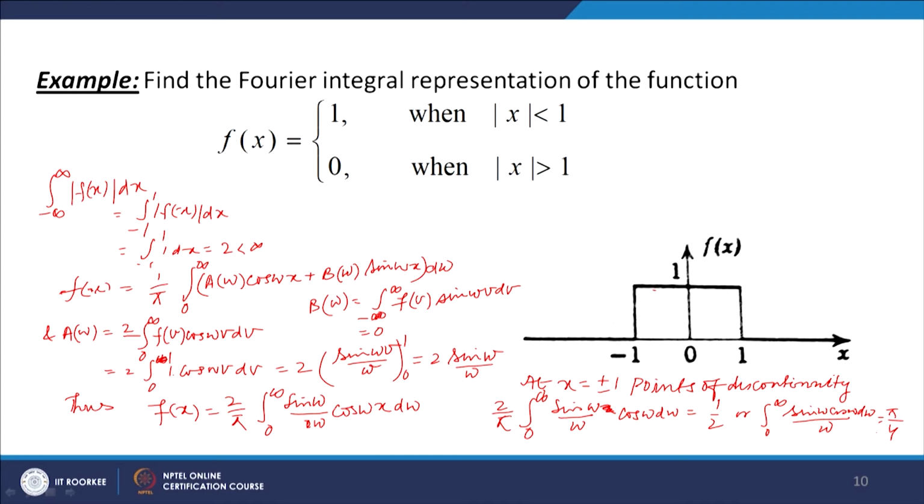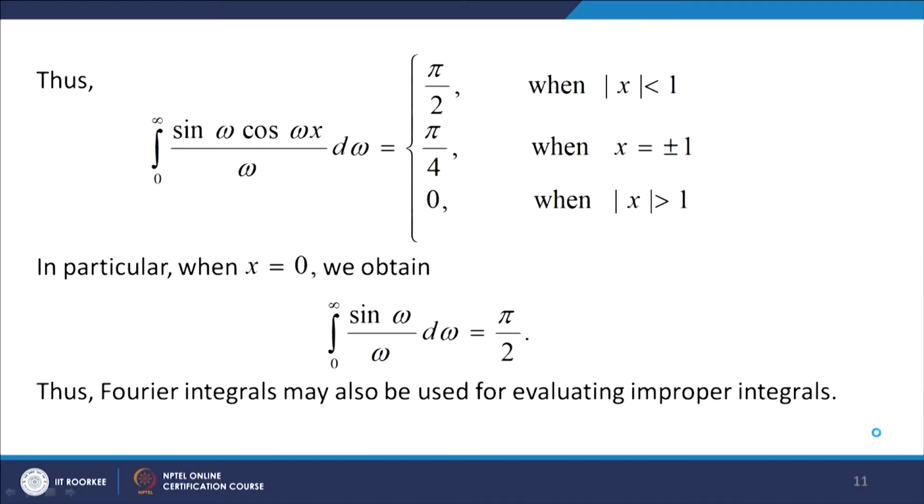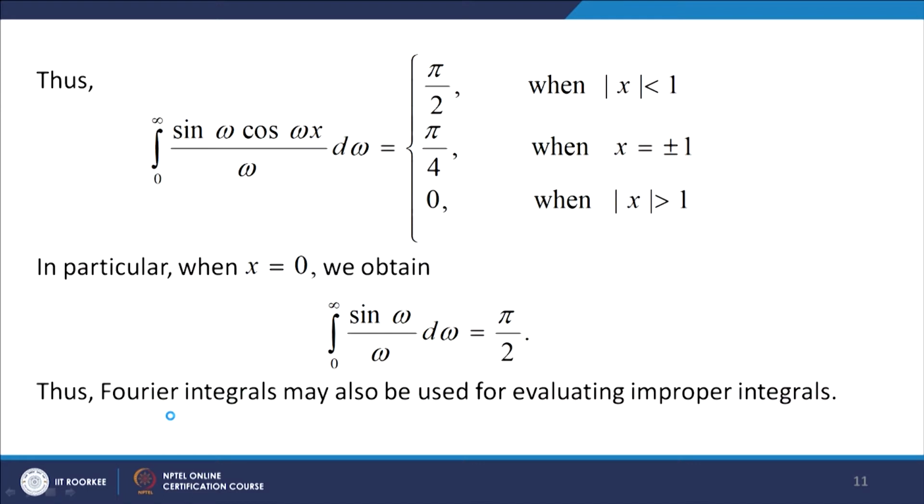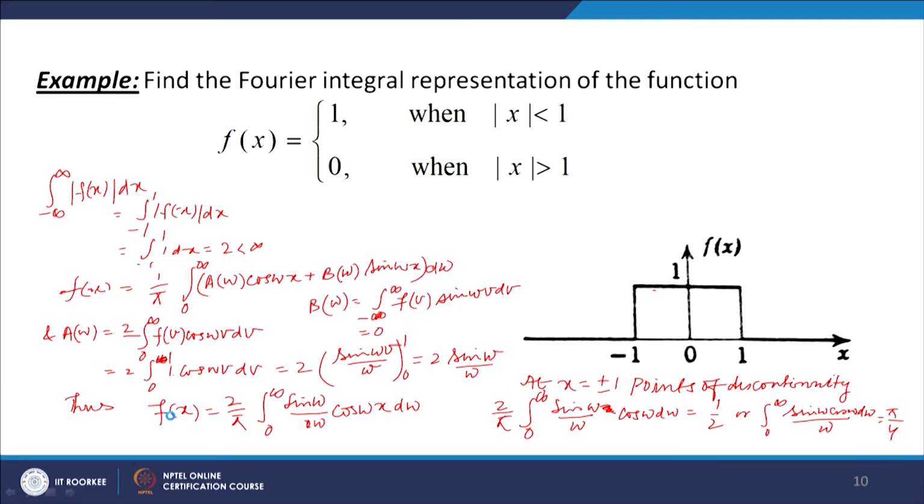So, let us see. The integral from 0 to infinity of sin omega cos omega x over omega d omega is equal to pi by 2 when |x| is less than 1, because when |x| is less than 1, f(x) becomes equal to 1. So, the integral from 0 to infinity of sin omega over omega cos omega x d omega is pi by 2; at x equal to plus minus 1 the value is pi by 4; and when |x| is greater than 1, f(x) is equal to 0.